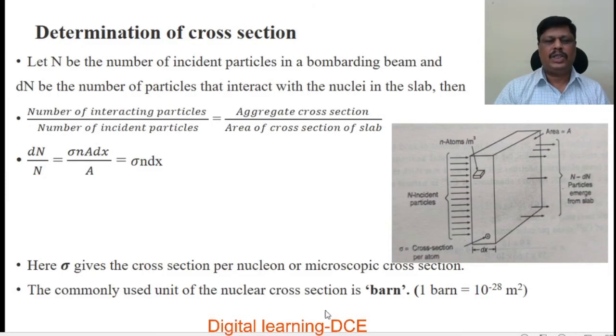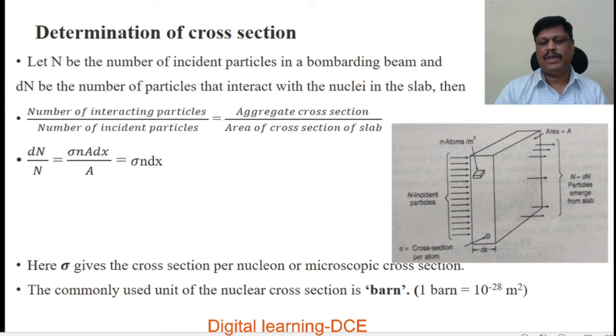So, determination of nuclear cross section. Let n be the number of incident particles in a bombarding beam and dn be the number of particles that interact with the nuclei in the slab. Here this is the slab of thickness dx and area A, capital A. On this slab, let n be the number of particles in the incident beam.